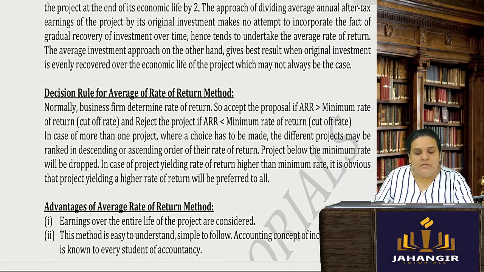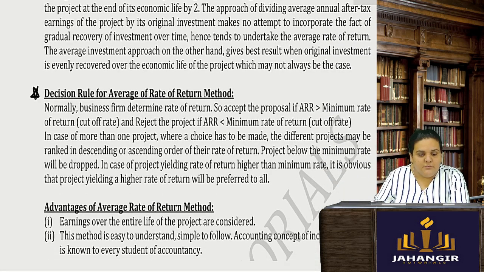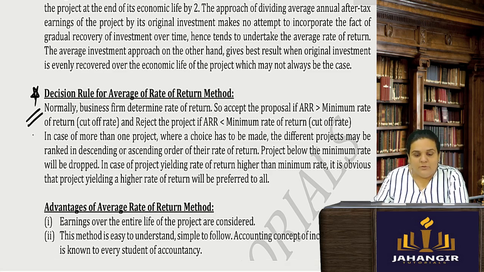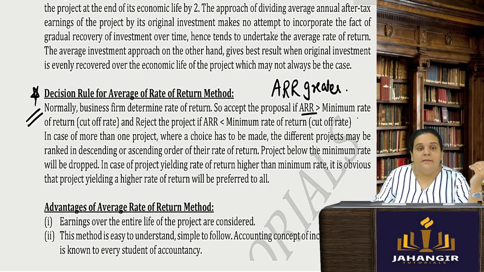Decision rule is very, very important. In each and every method, your decision rule is very important. So when are you going to accept or reject the project if you are doing the ARR method? Accept the proposal if your average rate of return is greater than the minimum rate of return or the cutoff rate, and reject the project if your average rate of return is less than the cutoff rate.